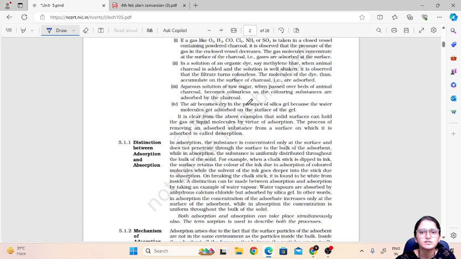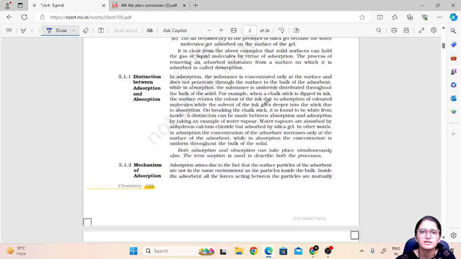Similarly, when you take a solution of an organic dye like methylene blue and animal charcoal is added and it's well shaken, you can see that the filtrate turns colorless. Why does this happen? Because the color is adsorbed by the animal charcoal. Like this we have many examples in which we can see adsorption.